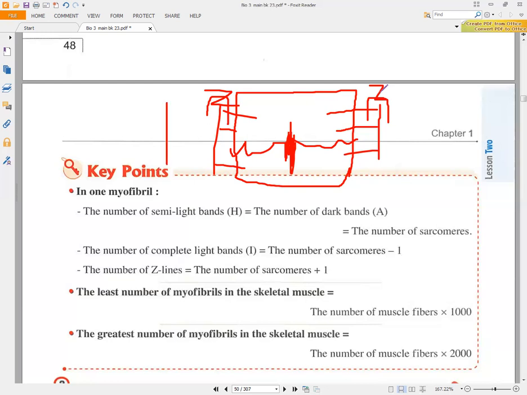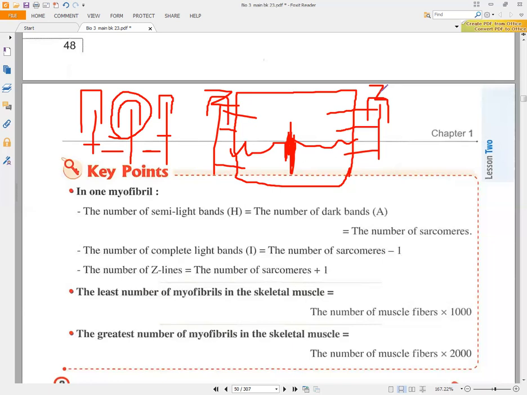But how? If we have 3 Z lines, as here, you will find that we don't have complete light bands everywhere, because one complete light band is mediated by Z lines on both sides. So if you look here, you will find one complete light band in this region only, and we will have one light band here and one light band here, but they are not complete. So if I have two sarcomeres, I will have only one complete I band. So the number of complete I bands equals the number of sarcomeres minus 1.